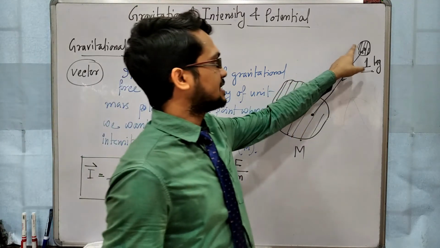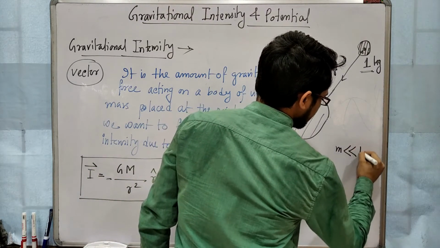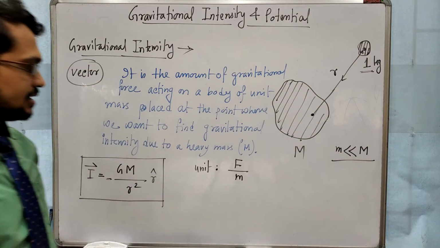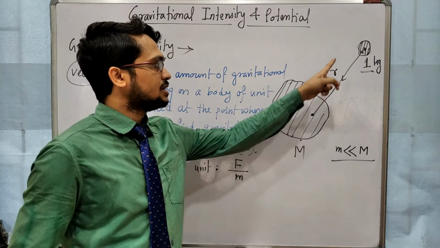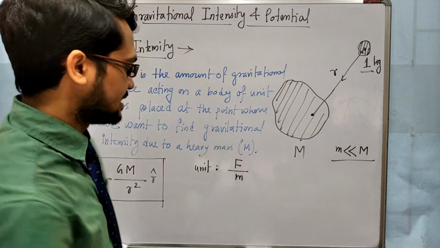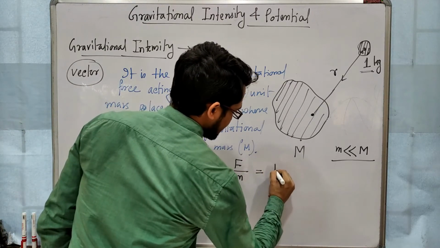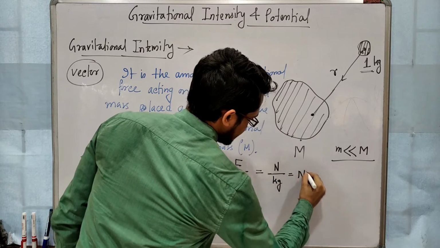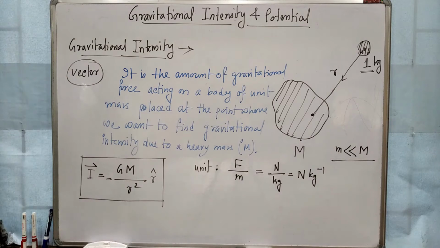That means this test mass, small m, should be very small than capital M. Otherwise the small m will also affect the gravitational force, or gravitational intensity, at that point. So its unit will be unit of force Newton, unit of mass kg. So Newton per kg or Newton kg minus 1. Clear?